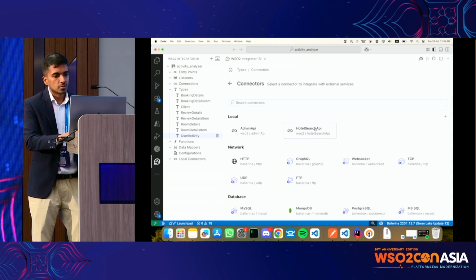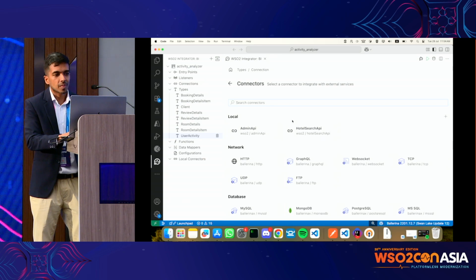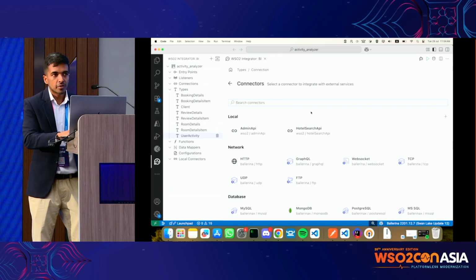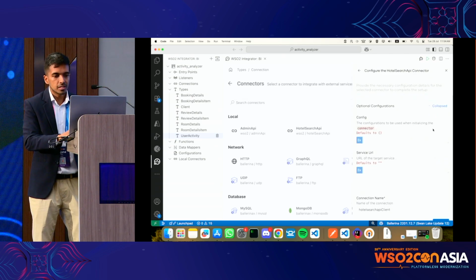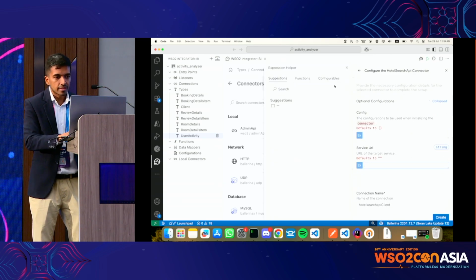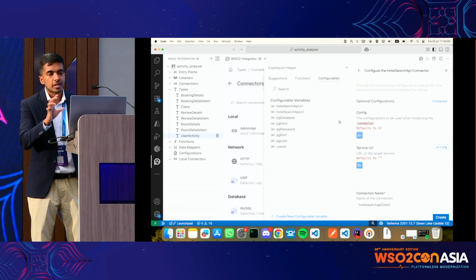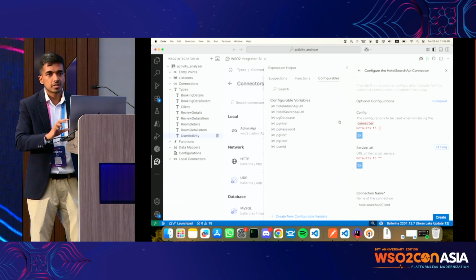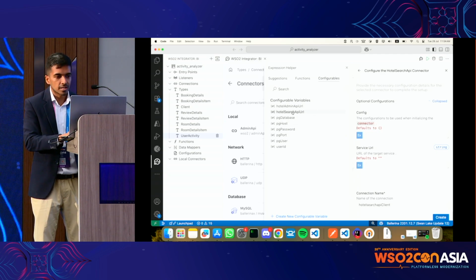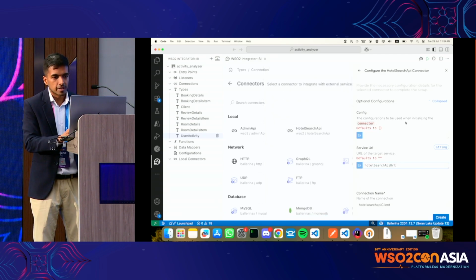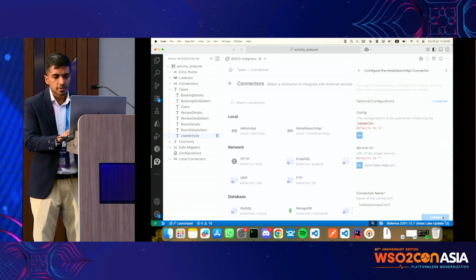Cool. So now we have two local connectors, right? Now what I want to do is create a connection to this. So here I can click on that, and then in configurable, I already configured the URLs and stuff in advance to save time. So I'm going to point to the URL that I created, this hotel search API, and I'm going to click create.